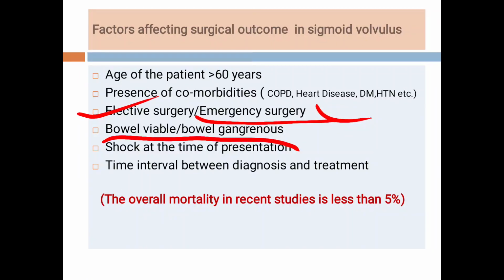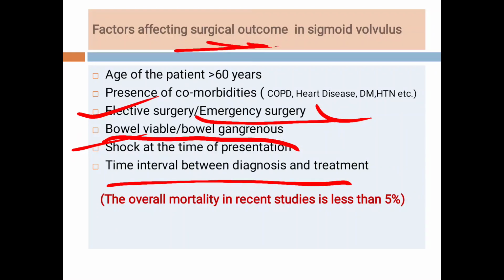Then the viability of the bowel: if the patient has gangrenous bowel, again the outcome is not good. If the patient is in shock at the time of presentation, then the prognosis is not good. Then the time interval between the diagnosis and the treatment: if it is more, prognosis is not good.